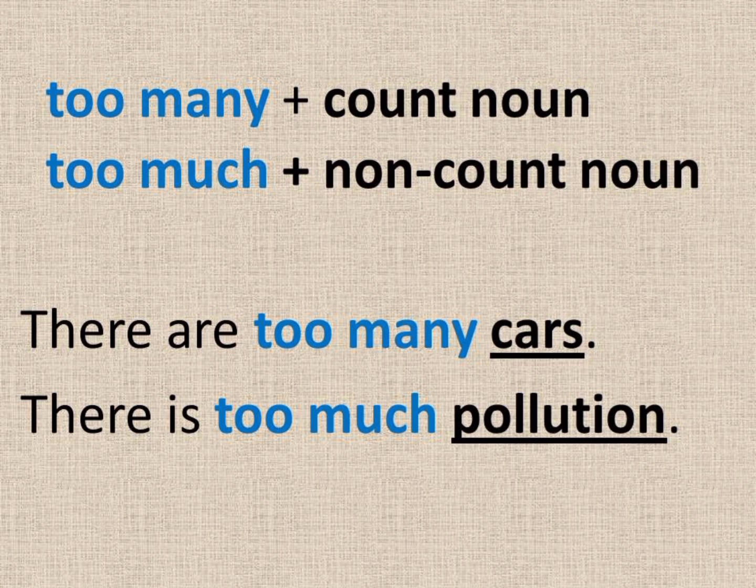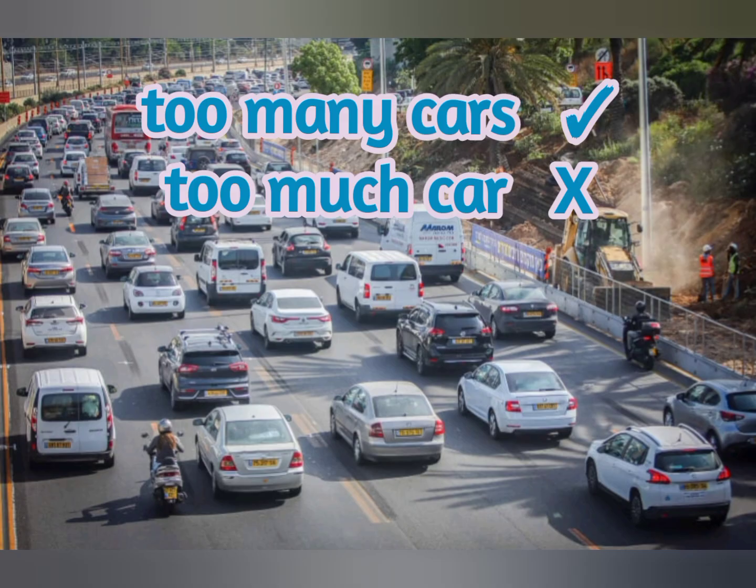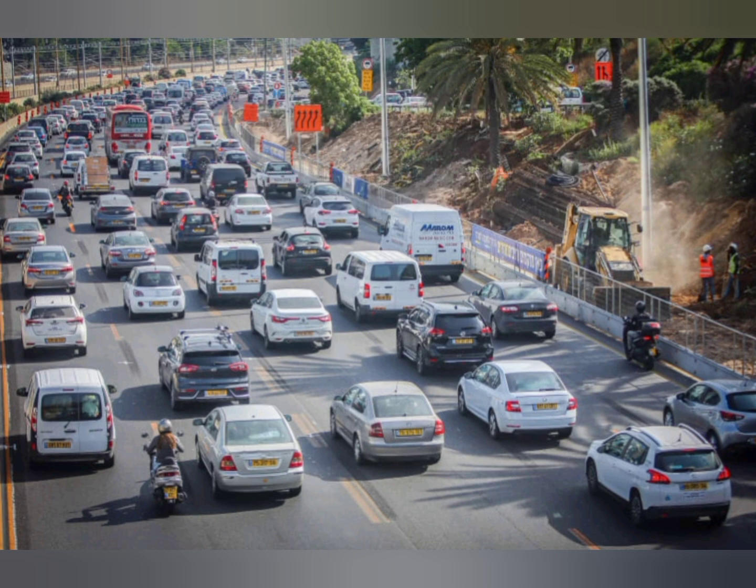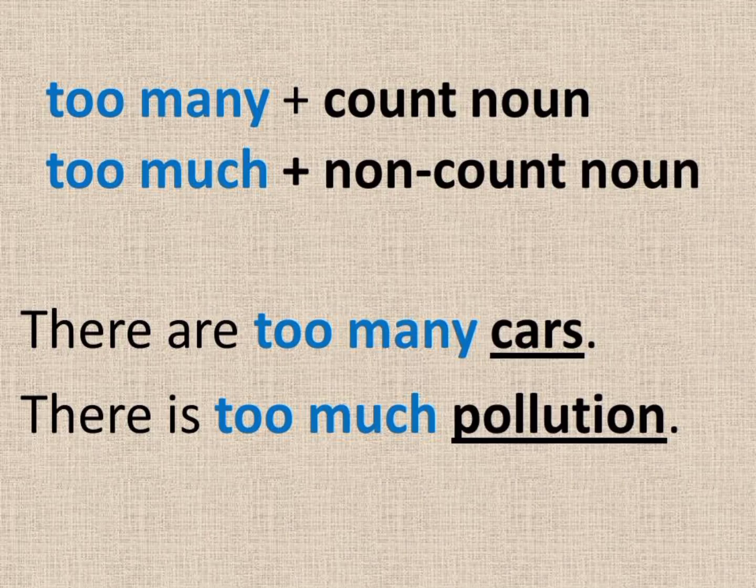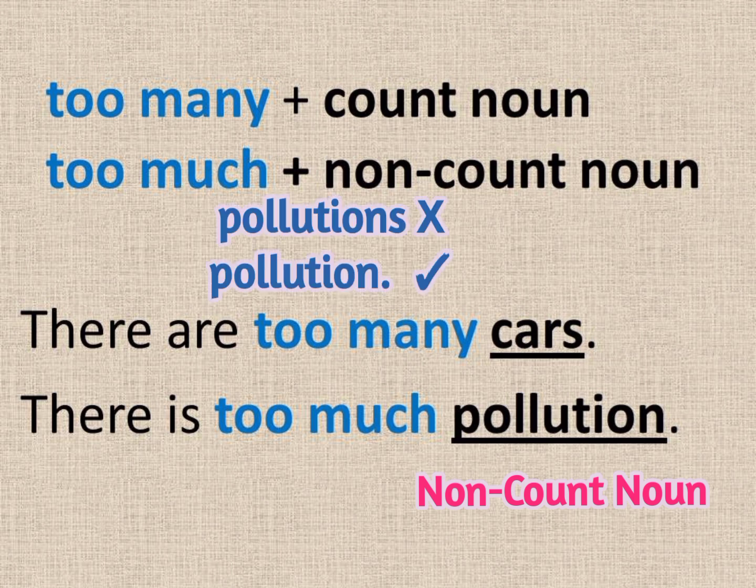Cars is a count noun, so we cannot say there are too much cars. Avoid saying it like this. Say there are too many cars, and cars must be plural. Next example, there is too much pollution. Pollution is a non-count noun. It is singular. Never add s to a non-count noun. With a non-count noun, we say too much, don't say too many pollution.